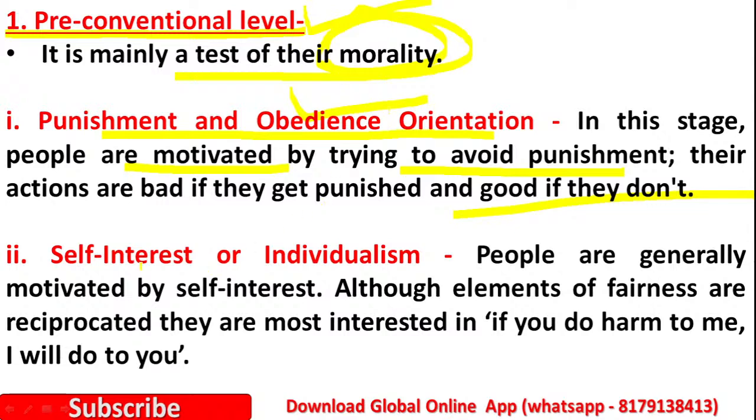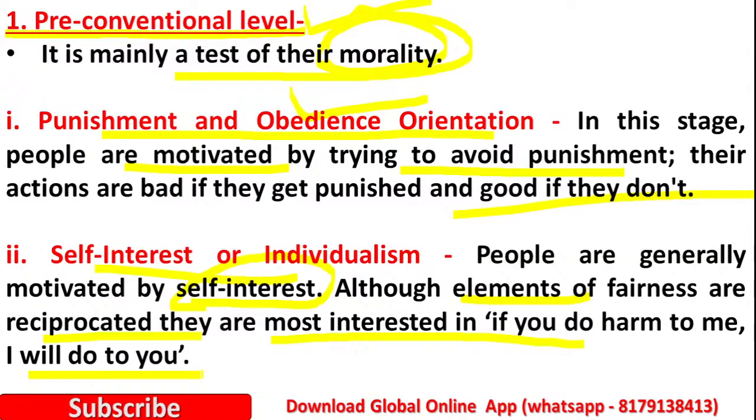Then comes self-interest or individualism. People are generally motivated by self-interest. Although elements of fairness are reciprocated, they are most interested in 'if you do harm to me, I will do harm to you.' So if we punish the students, they may get angry at the teacher. If anyone does harm to them, they will also do harm to others. So this is about the pre-conventional level.